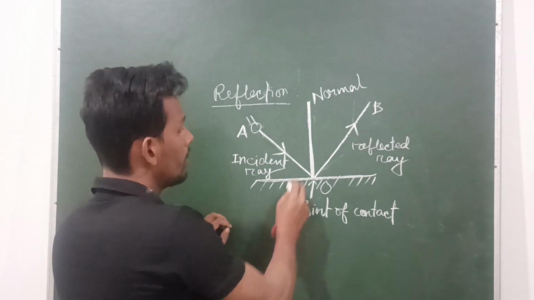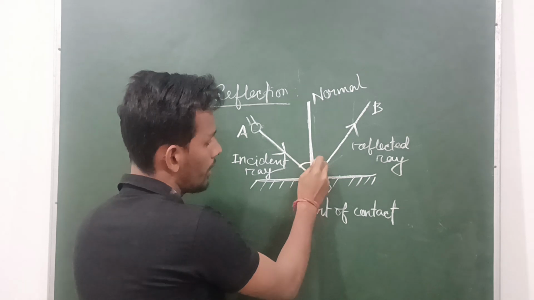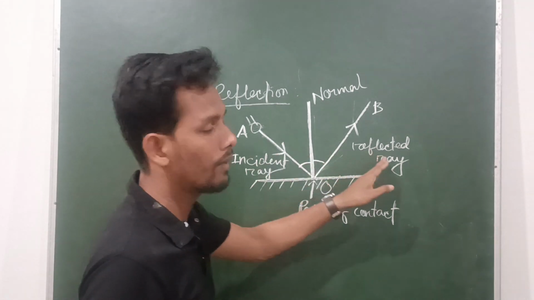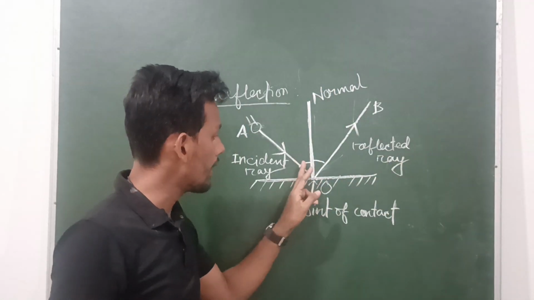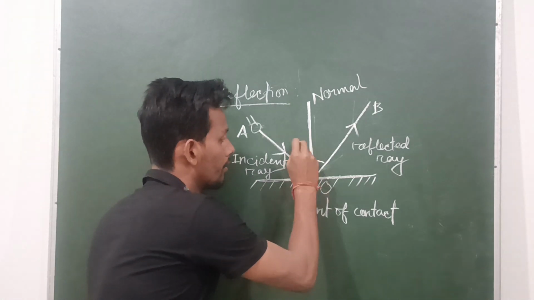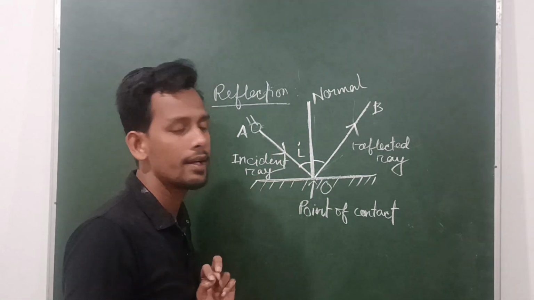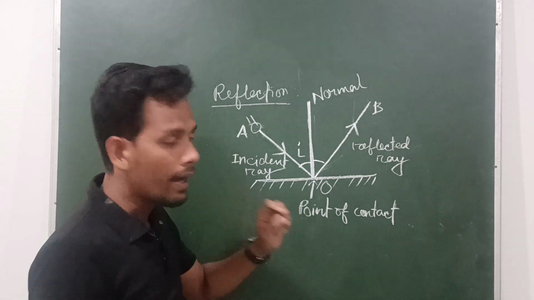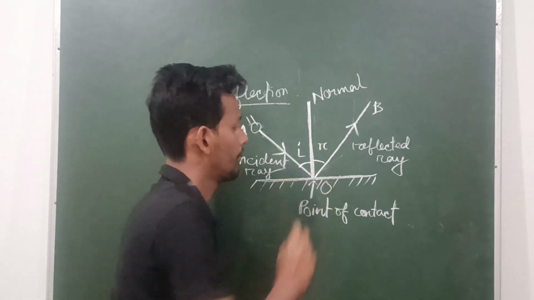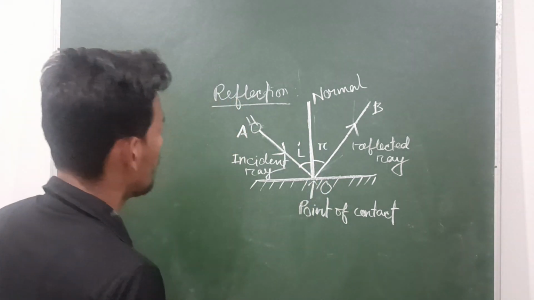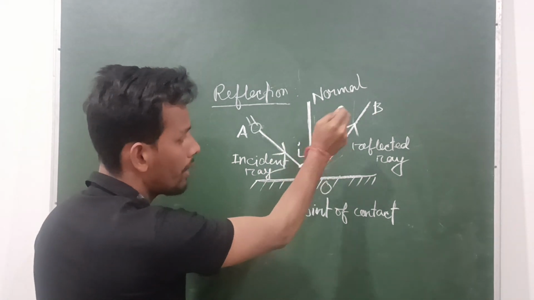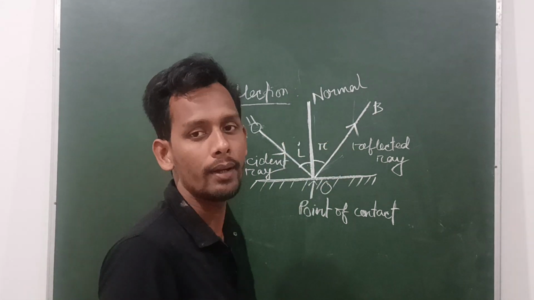Now, there are two angles. These are the two angles which are formed by the incident ray and the reflected ray with the normal. The angle formed by the incident ray and the normal is called the incident angle. The angle formed by the reflected ray and the normal is called the reflected angle.